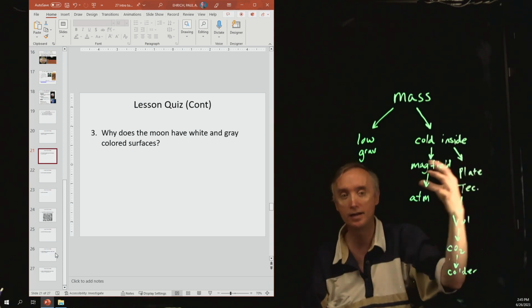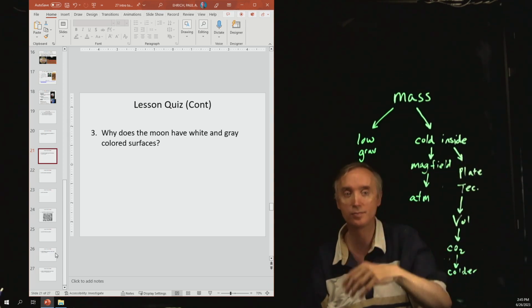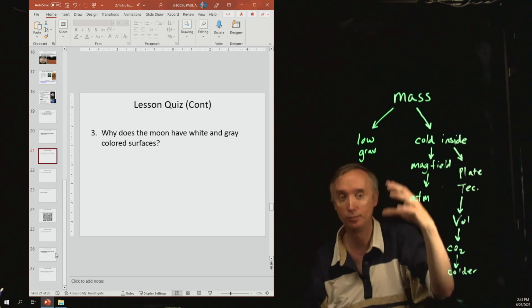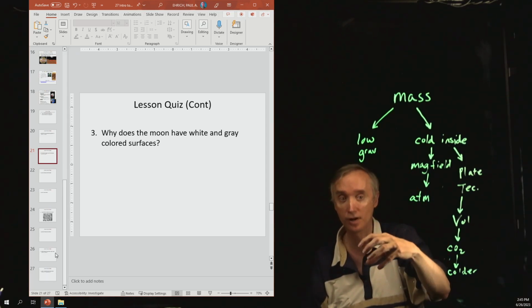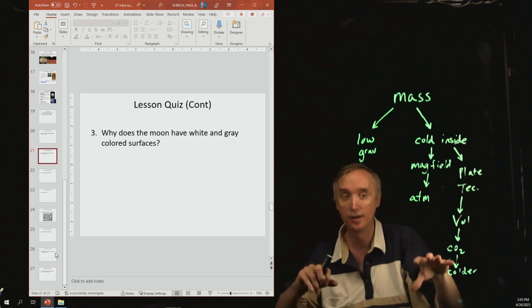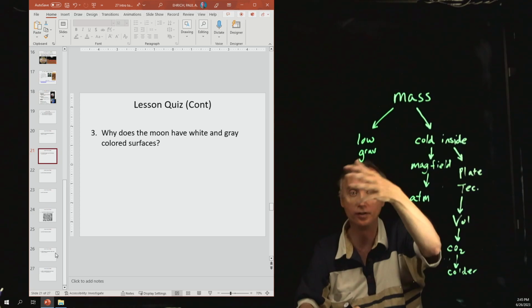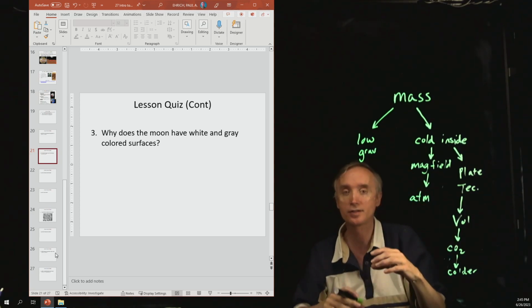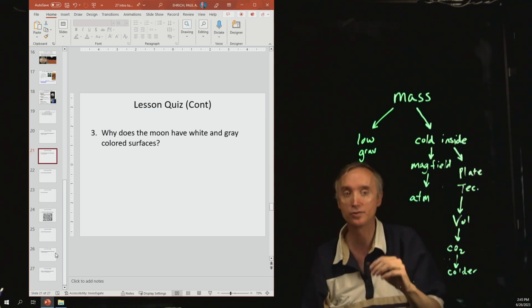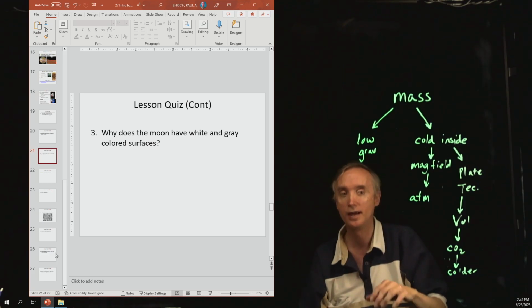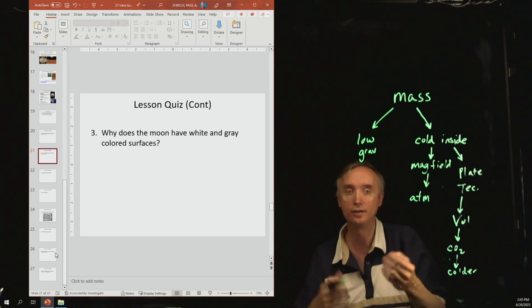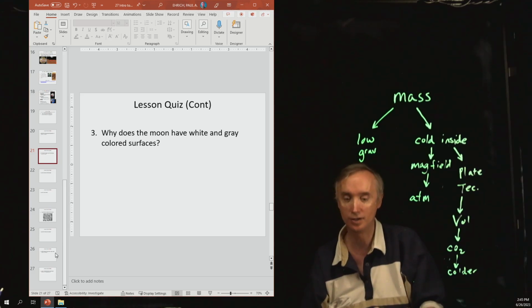And then as asteroids came in and they smacked the moon, they would punch a hole through the crust into the mantle area, and then basaltic materials would flow up and fill up the crater. So that's going to be the maria. So the maria is composed of dark basalt, and then the crust is composed of this white anorthosite. Both of them are igneous rocks.